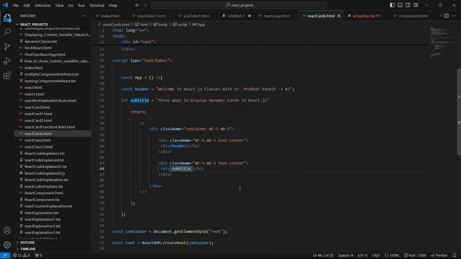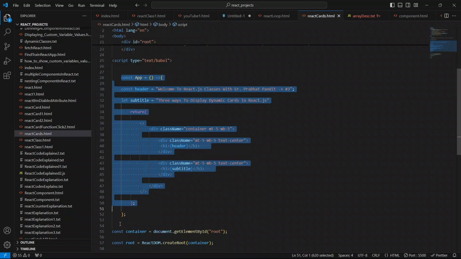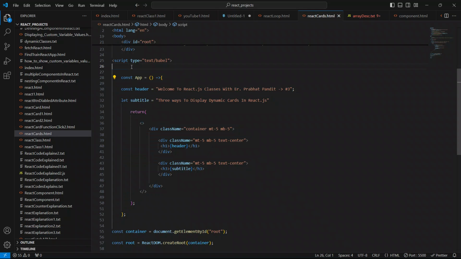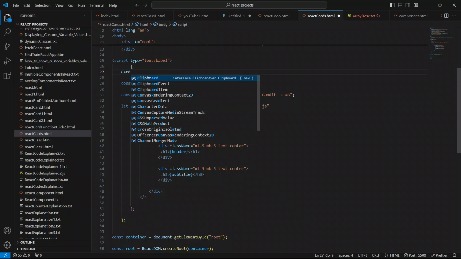To create a custom component, we have to create it outside of this parent component. Always remember, to create custom components, we have to create the components outside of this parent component. And always remember, the component name starts with a capital letter. It is compulsory, it is mandatory to use the first letter of the component name as a capital letter. So I'll say here CardComponent.